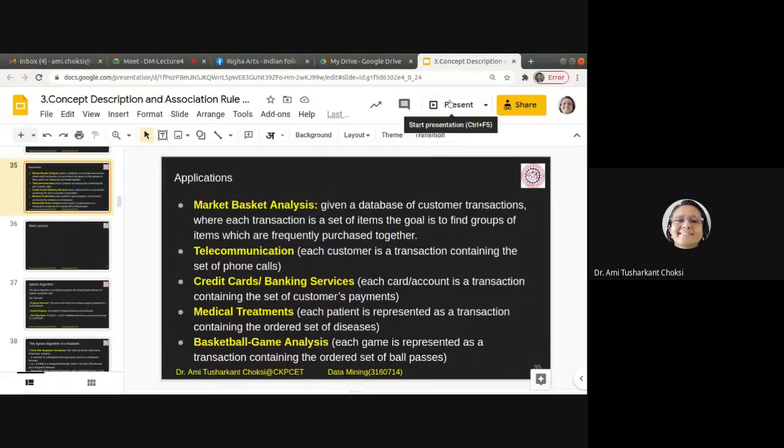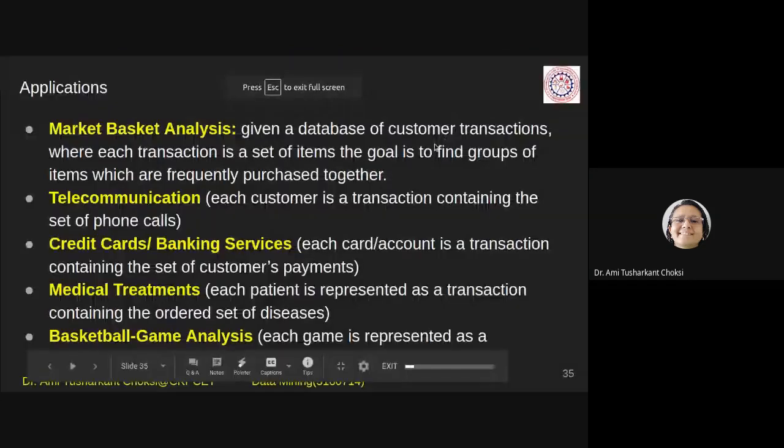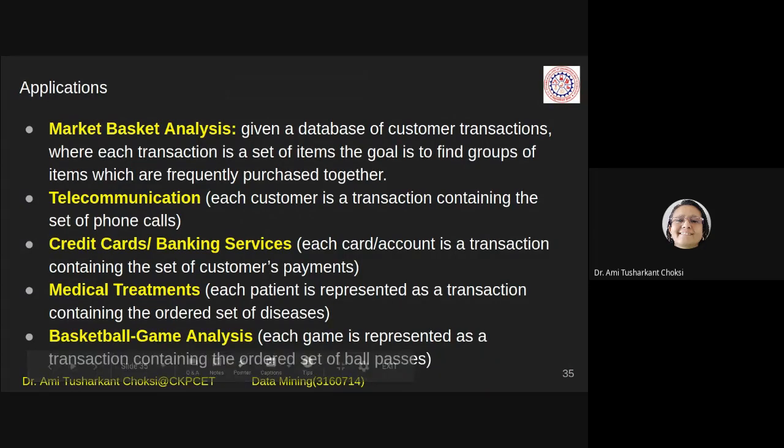Let us recall our last lecture. We have seen applications of concept description and data mining. We have seen the association rule mining, right? And for that we have seen the applications. Fine, let us proceed further.